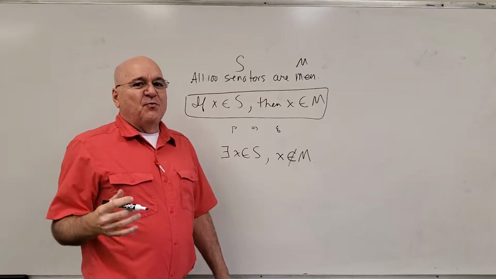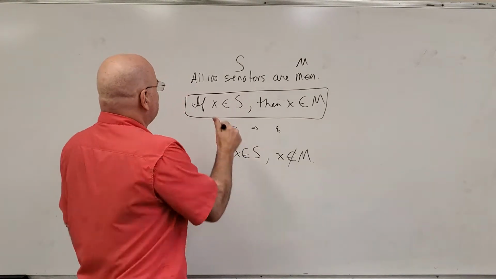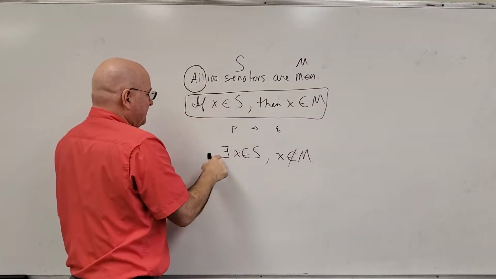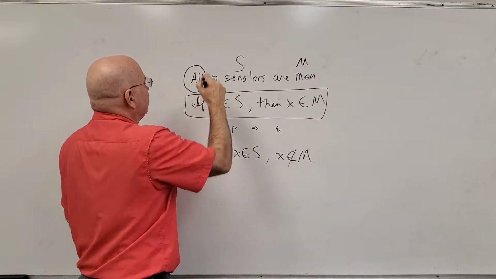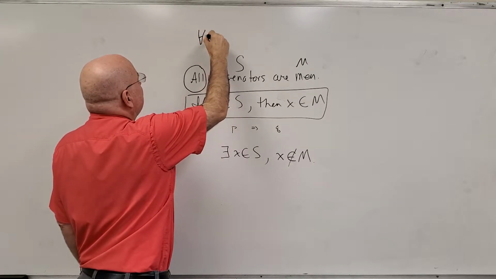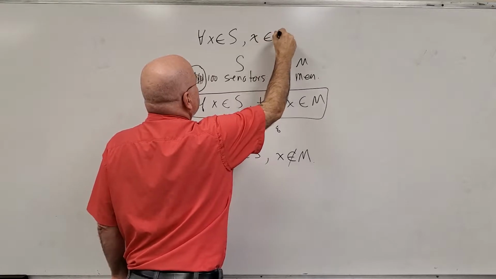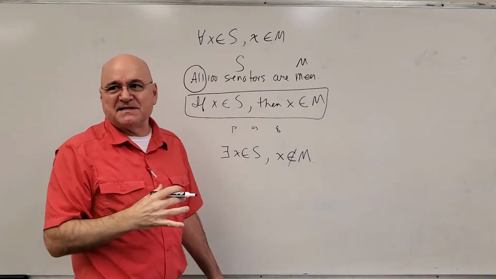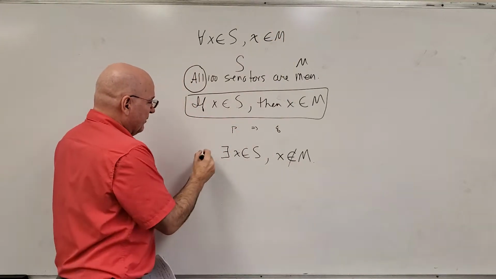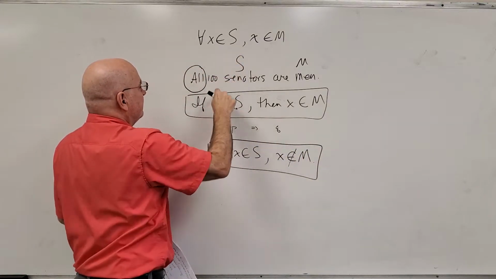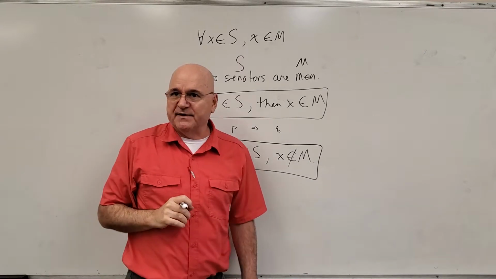All right, that's just the warm-up. Another way of writing the original is: for every x in S, x is also in M. I'm writing the same statement in many different ways. The only one that's the negation is this one. But the top three all say the same thing.